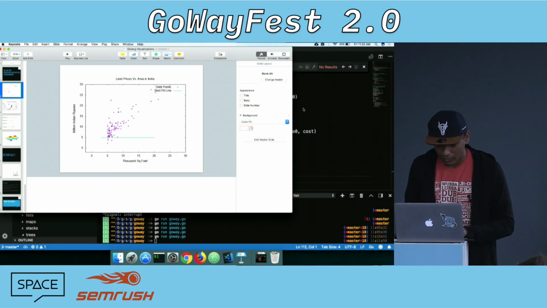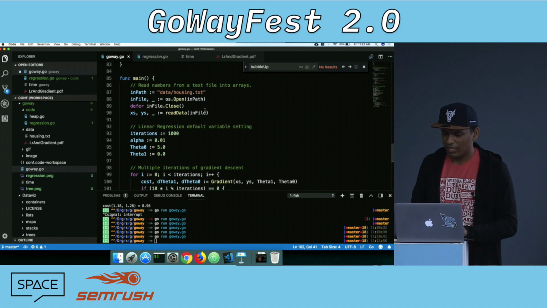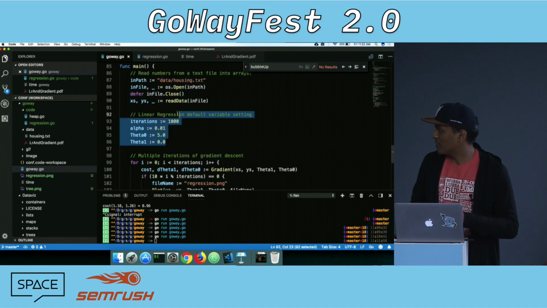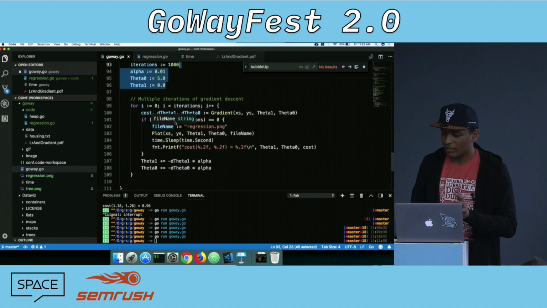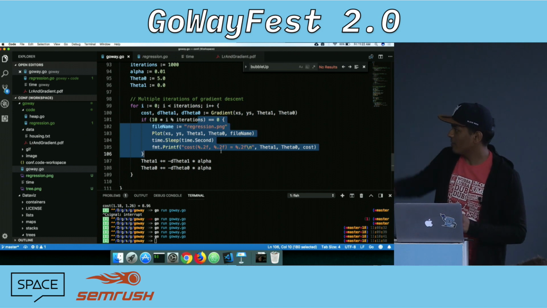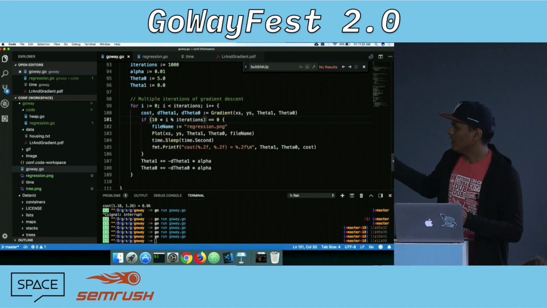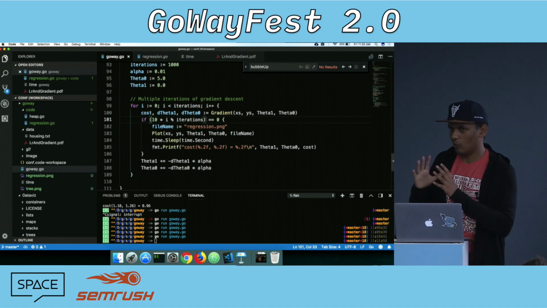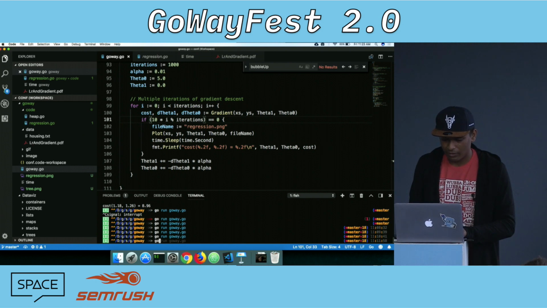So what we do is we define a simple function that just reads data from a file, the first step. Then it takes a few iterations. It tries to minimize the cost function. It takes 1,000 iterations to do the whole thing. In all these iterations, you're seeing this if condition here. What this condition does is, for every 100th iteration, it stops and prints the current status of the whole plot and the line. So let's actually run this and see how it goes.